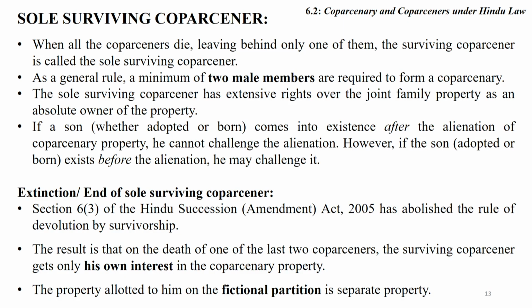The property allotted to him on the fictional partition is separate property. So long as the coparcenary exists, property is joint. After the partition, property becomes separate, friends.